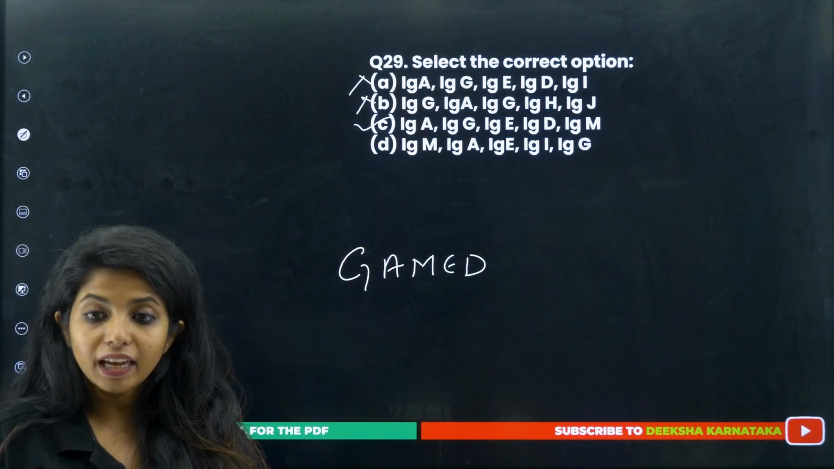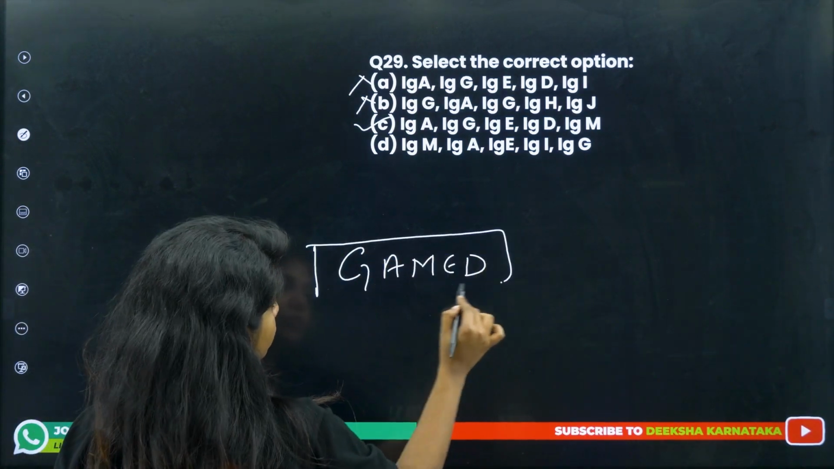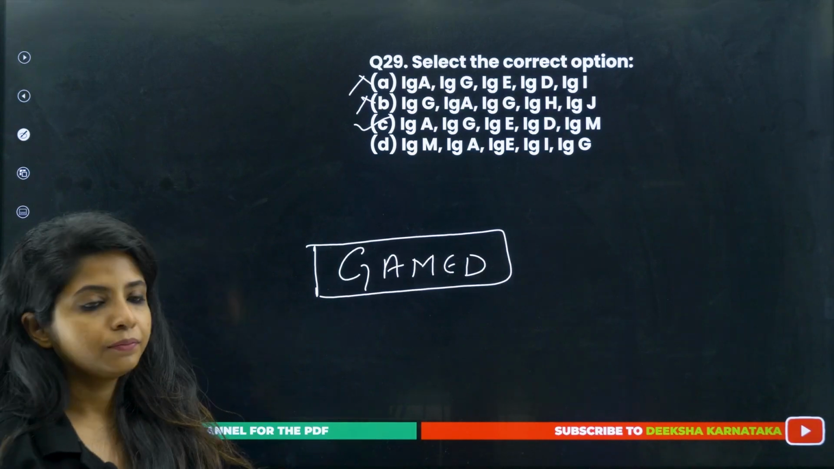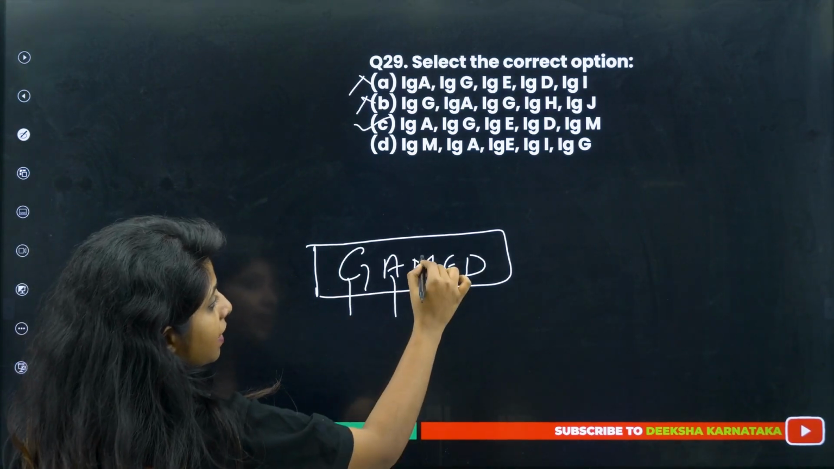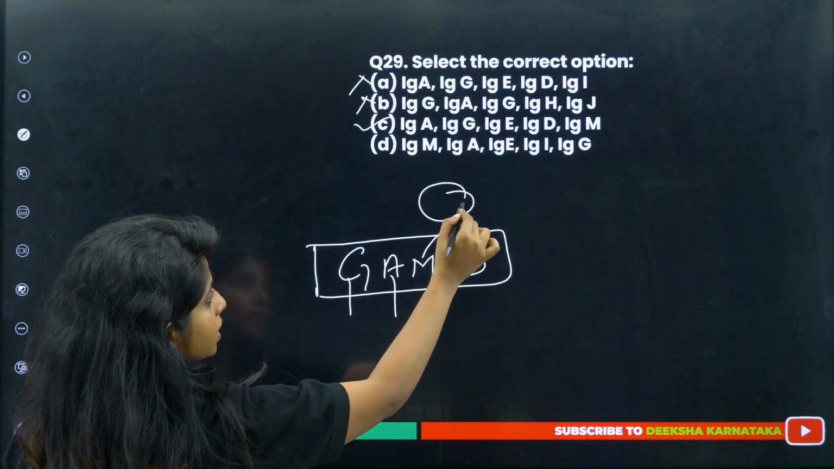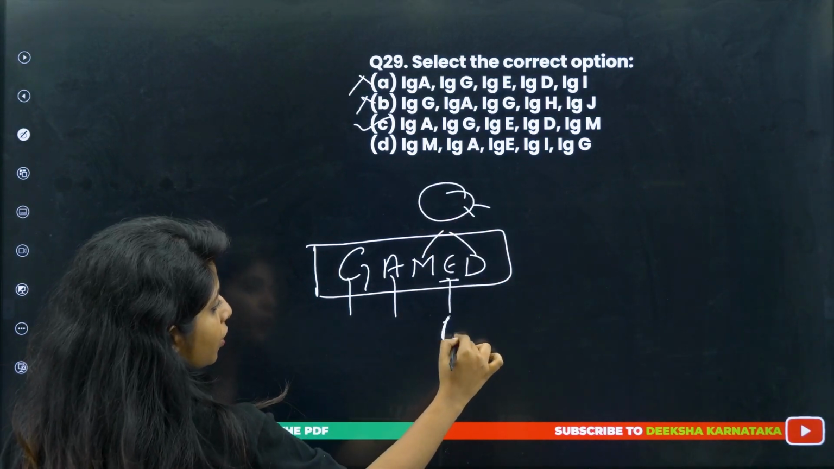Select the correct one: GAMED. Please remember these are the immunoglobulins that are there in your body. IgG is there, as I said, in the placenta. A is there in the milk. M and D are mostly present on the B cell surface itself. E is responsible for allergy.